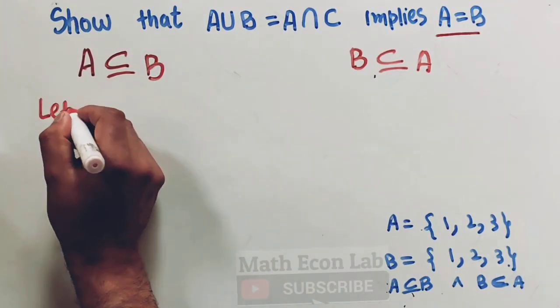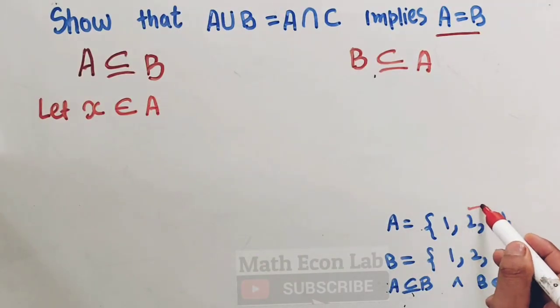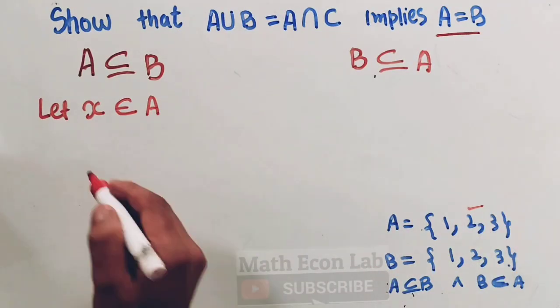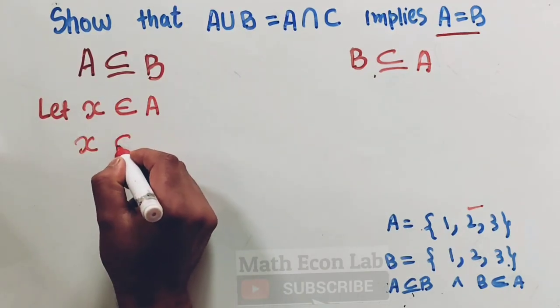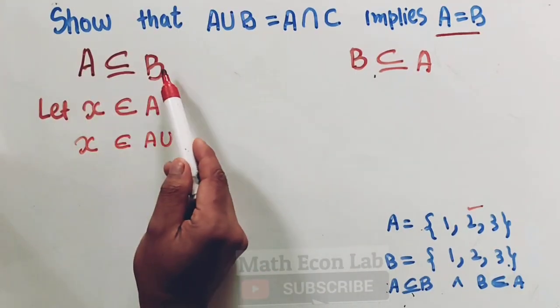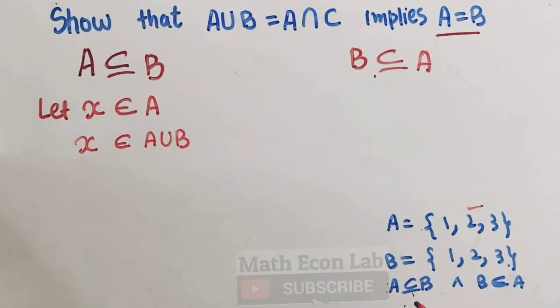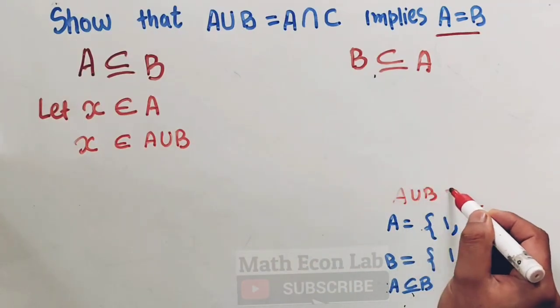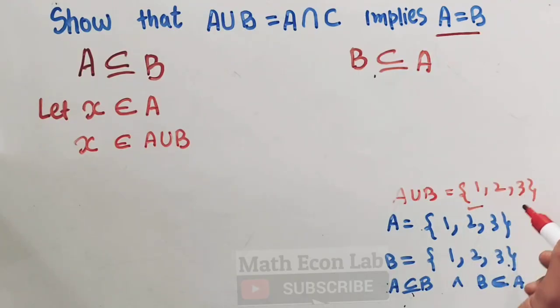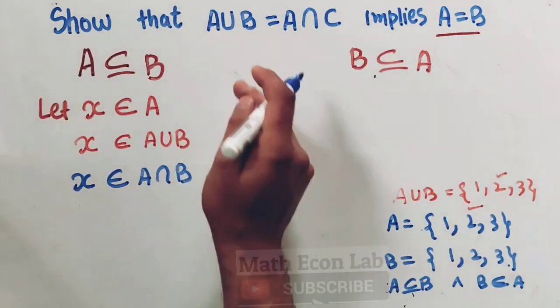So let us suppose X is an element that belongs to set A. Okay, if X is an element, let us suppose 2 is an element which belongs to set A. That implies X will belong to A union B. Okay, if X belongs to A, X will belong to A union B. Here, what will A union B be? Let us suppose A union B will in fact be 1, 2, 3. This has nothing to do with the proof, so I am just trying to show you here. Here you can see 2 belongs to A union B, which implies X will belong to A intersection B. That is being given to us here.